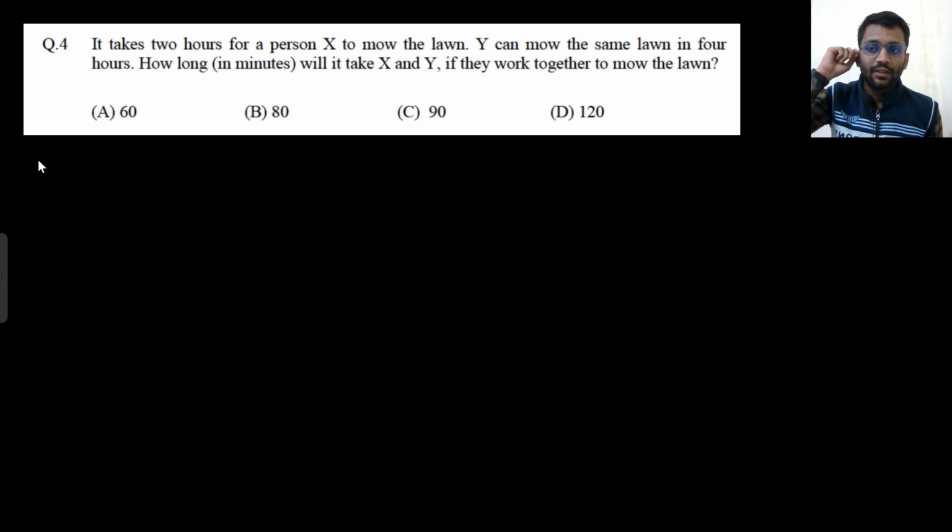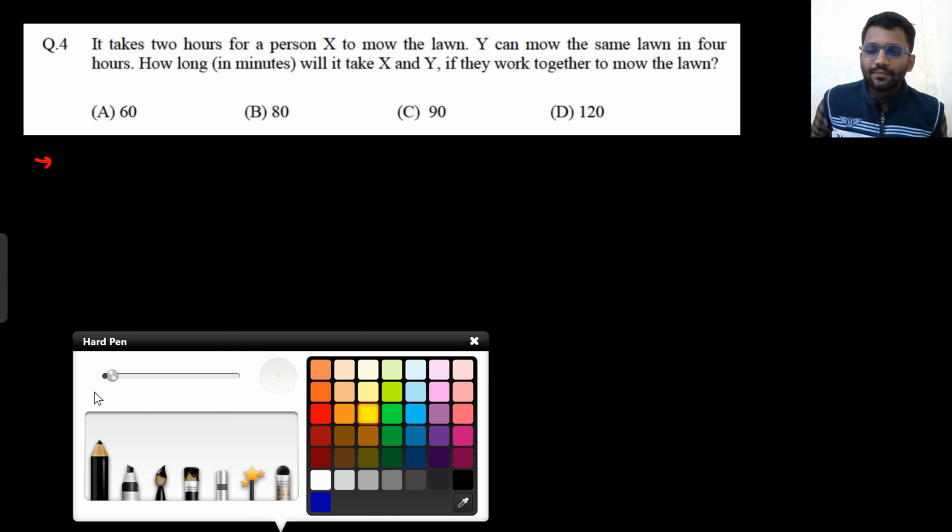So fourth question. It takes 2 hours for a person X to mow the lawn, and Y can mow the lawn in 4 hours. How long will it take X and Y if they work together to mow the lawn? So it takes 2 hours.